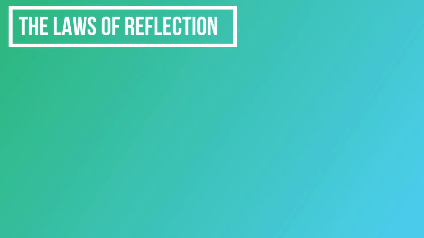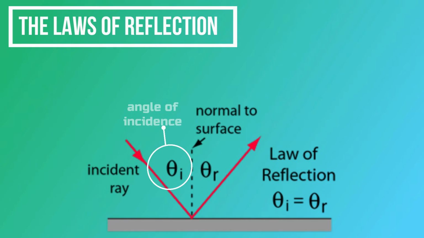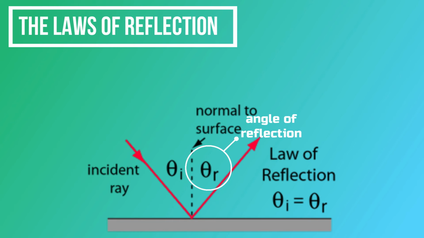According to the law of reflection, the incident ray, normal, and reflected ray lie in one plane. This helps guide us in determining where the reflected ray is. This can be seen in our illustration. Further, you will notice from our diagram that the angle of incidence is equal to the angle of reflection.